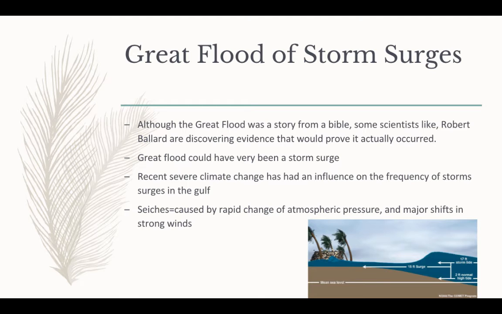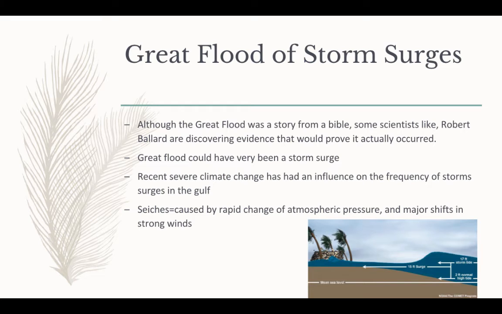Recent climate change has influenced the frequency of storms in the Persian Gulf. Now, the shallow and warm waters of the Persian Gulf, where cyclones have never been recorded, might generate storms in the near future as a side effect of global warming, according to a study in the Journal of Natural Climate Change.